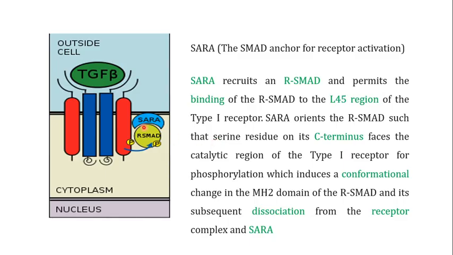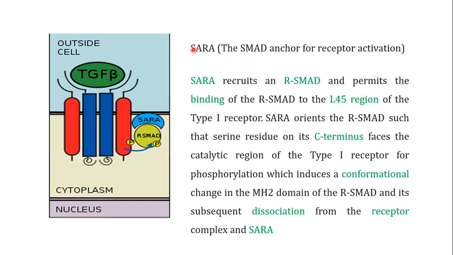Now when the receptor type 2 phosphorylates the receptor type 1, there is a protein embedded in the cell membrane known as the SARA protein, and SARA is the SMAD anchor for receptor activation. This is the full name of the SARA protein.